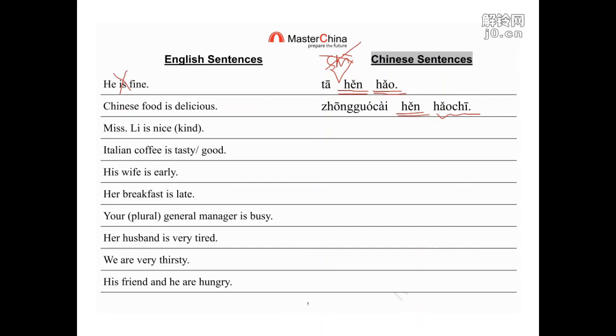If you really appreciate it, you can use stronger degree words, right? You can say super delicious. Later you can use that word. But anyway, now you must use 很. 中国菜很好吃.